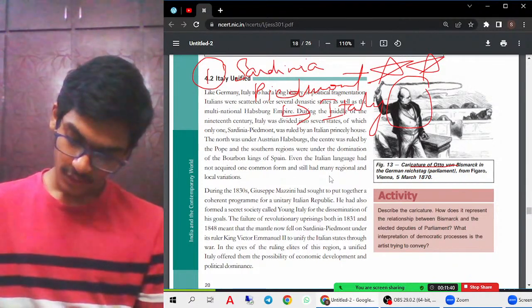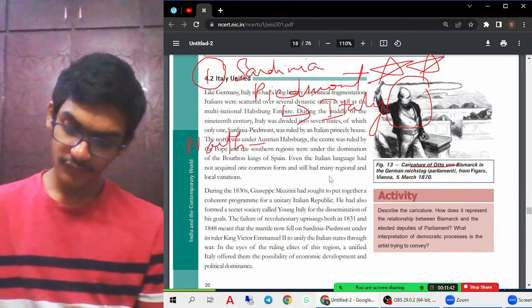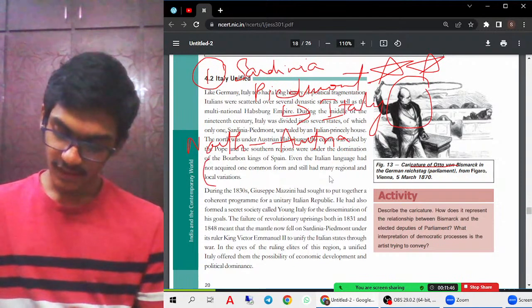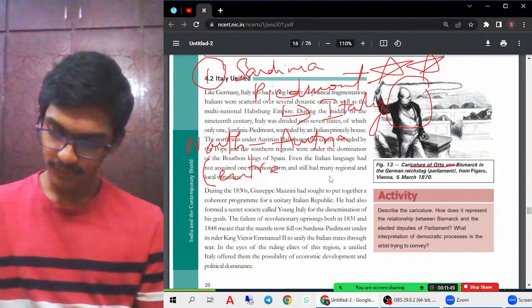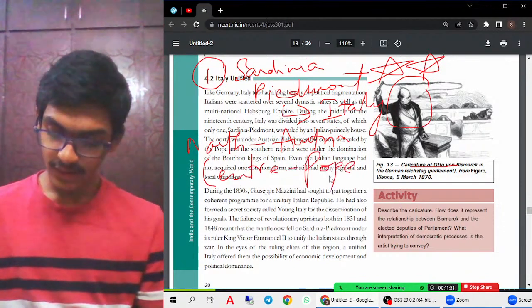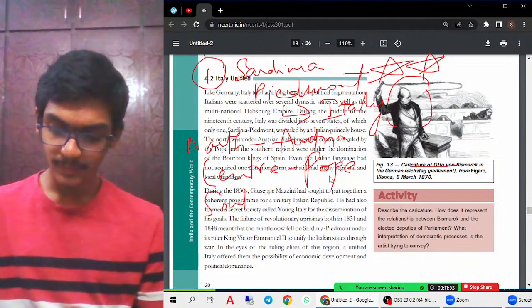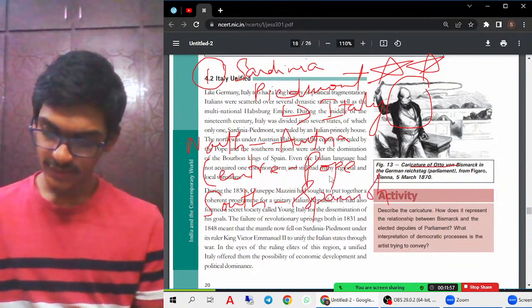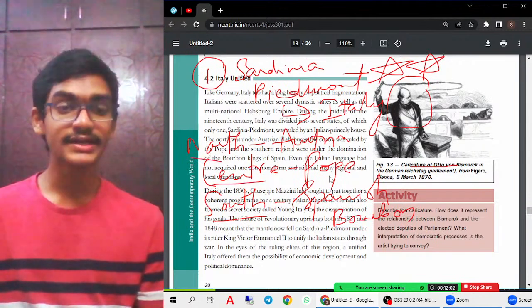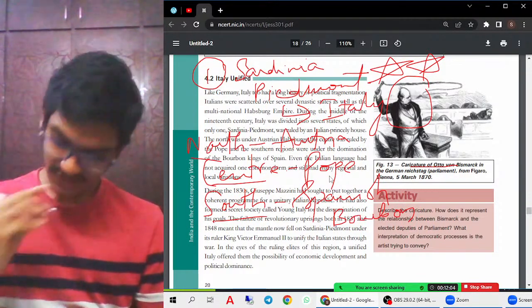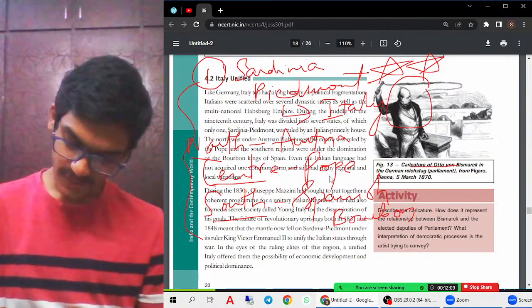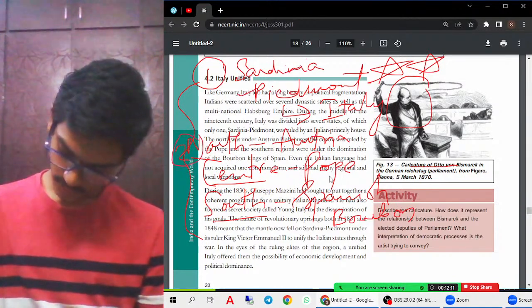And the north region was under the control of Austria. The Austrian Habsburg Empire was ruling the north region. The center was mainly ruled by the Pope, and the south region was mainly ruled by the Spanish Bourbon dynasty. So the Spanish Bourbon dynasty was ruling this south region. That we can try to understand from this. So the first point you have to mention is about the different areas which are ruled by different people. You can mention this as the first point, this as the second point.